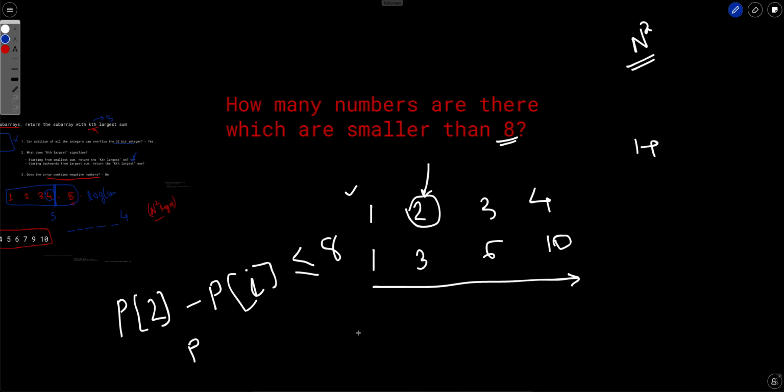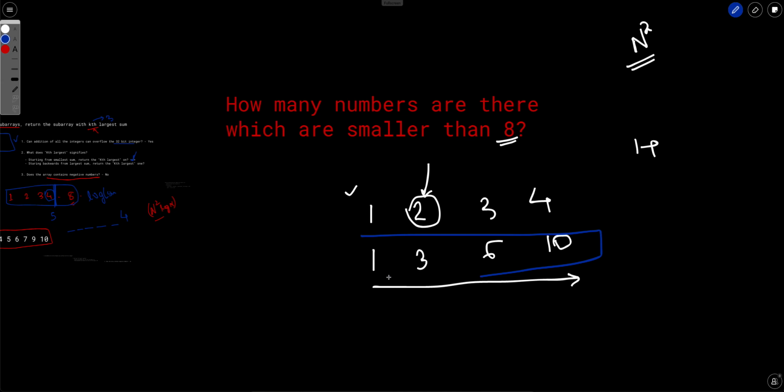Basically, what we have to find here, let's say we have this prefix sum 1, 3, 6 and 10. So what we are trying to find is how many subarrays are there ending at this index 2 whose sum is smaller than 8.